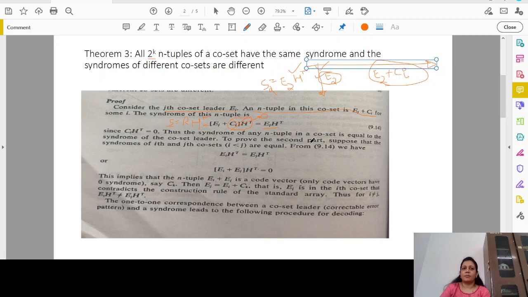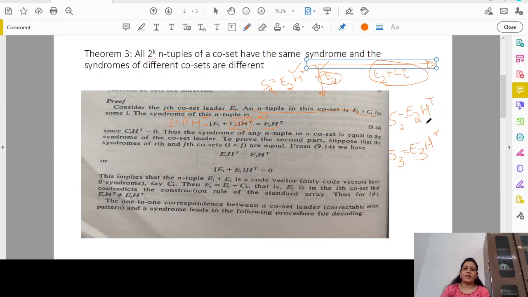Now to prove the second part, consider the syndromes of the ith and jth cosets, that is, two different coset leaders, for example E2 and E3. To calculate the syndrome for E2, that is S2, we multiply E2 with H transpose. Similarly, we calculate S3 by multiplying E3 with H transpose.